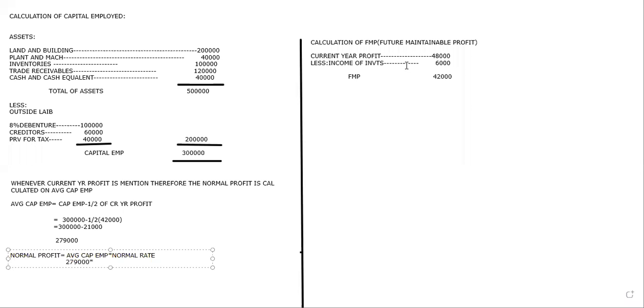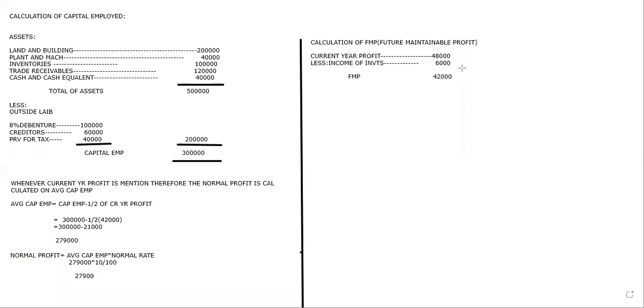Normal rate he said is 10%. So 10% divided by 100. So how much is it going to be? Therefore, the normal profit we got is 27,900. Obviously, 10% of the amount will cut down. Now I have the normal profit, and I have my FMP also.